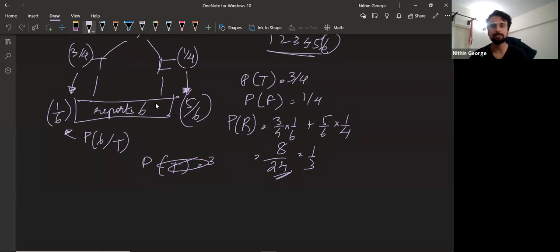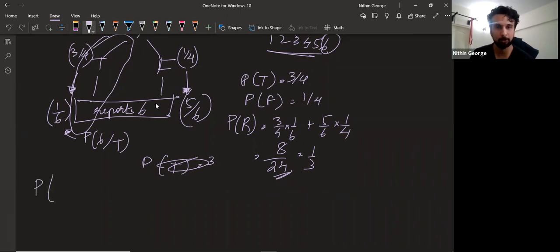The question I am being asked here is, what is the probability this branch happens? That is what I'm basically being asked. The probability is actually telling the truth.